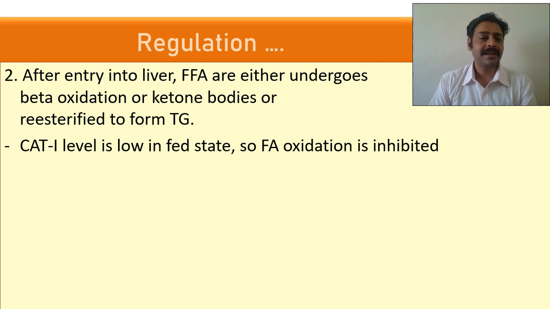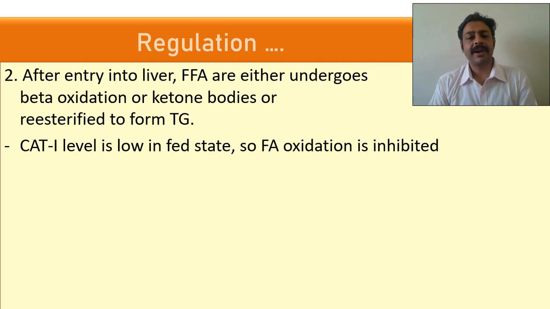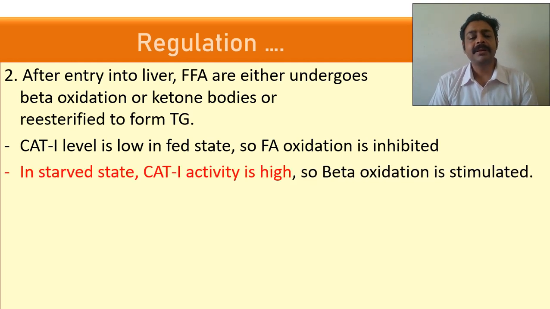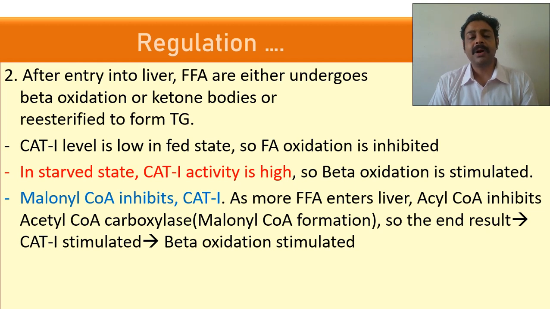How is this regulated? The CAT level is low in the fed state. When you are eating, the first step of beta oxidation, the CAT1 enzyme, is not active. So fatty acid oxidation will be inhibited. In the starved state, CAT activity is very high, and malonyl-CoA, the first step of fatty acid synthesis, will inhibit beta oxidation, the CAT1 enzyme.